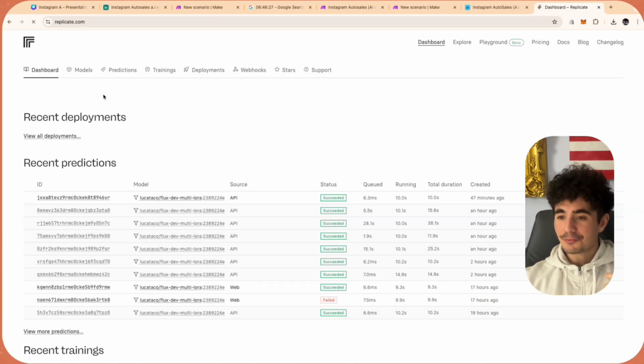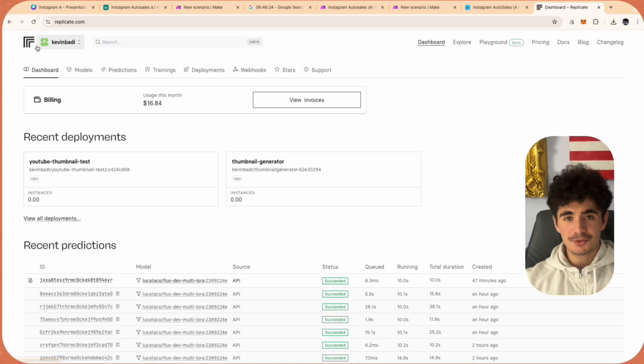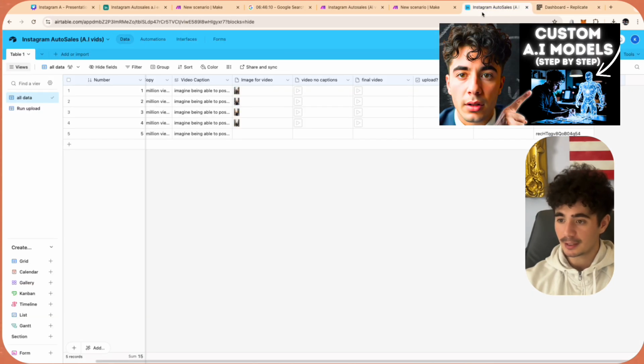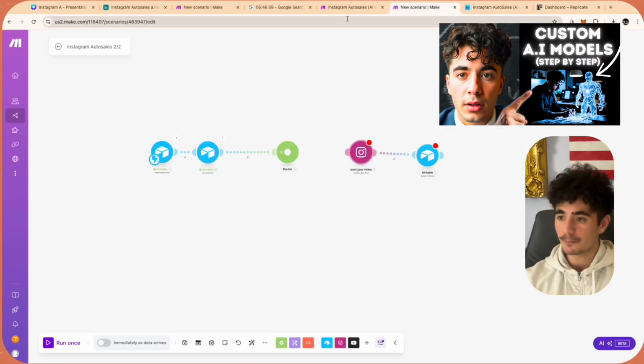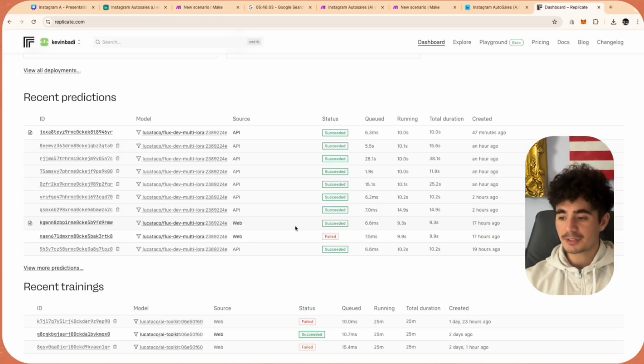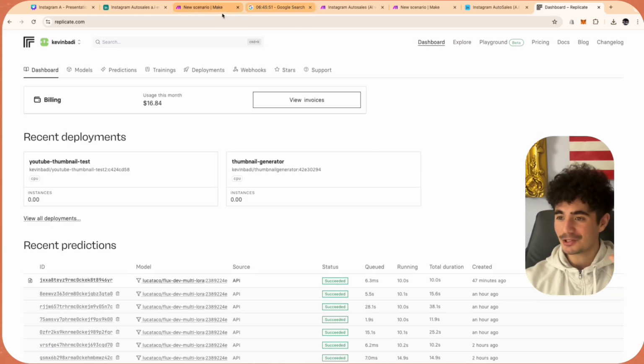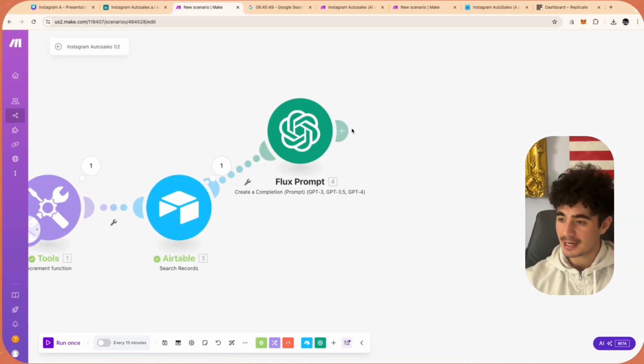Perfect. So now, guys, in our previous video, I showed you how to fine-tune an AI model using Replicate and using the Flux image generation API. If you had that completed, then this next step will work perfectly. If not, you can watch that tutorial and then come right back to this part. What we're basically going to be doing, instead of sending our requests on Replicate, which is on the website, is sending it on the API side, which is through our own automation. That's awesome because we don't have to ever play with this ugly looking website again, and we can just use our own automations to do this exact same thing.